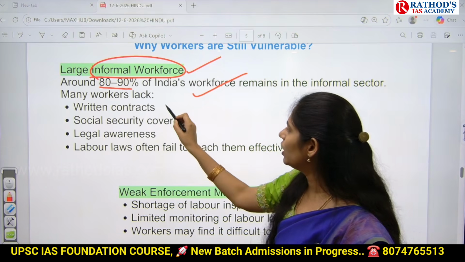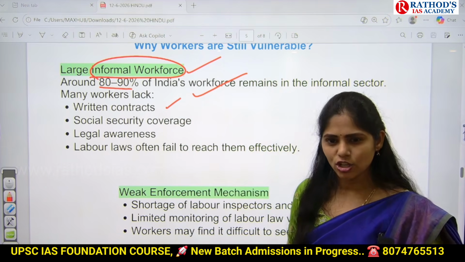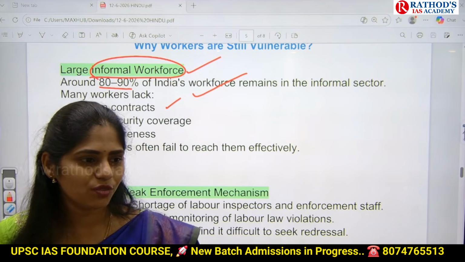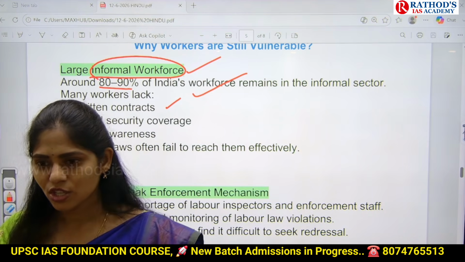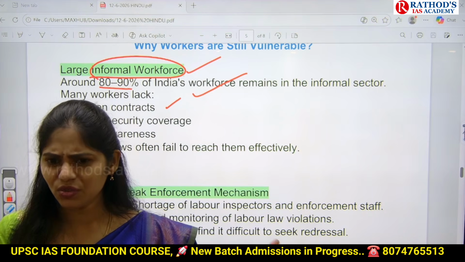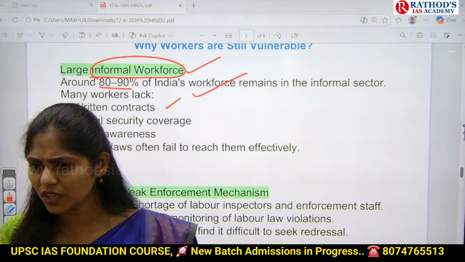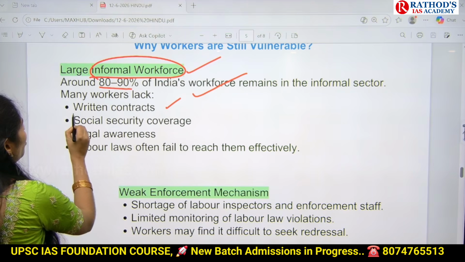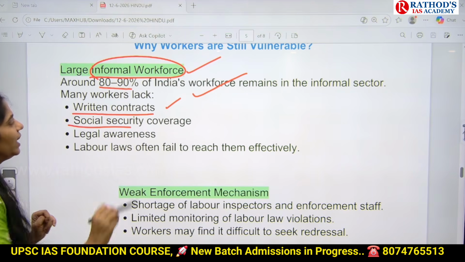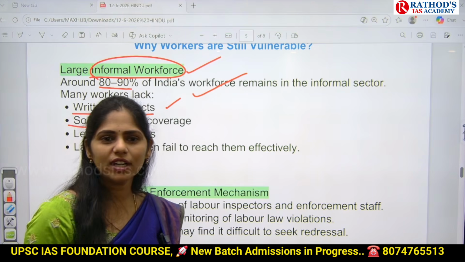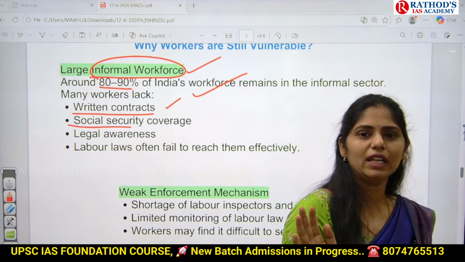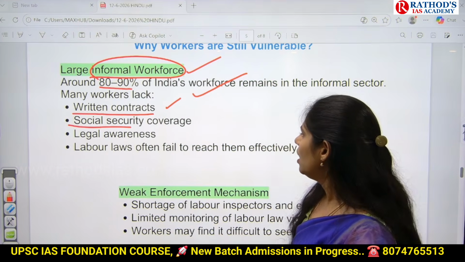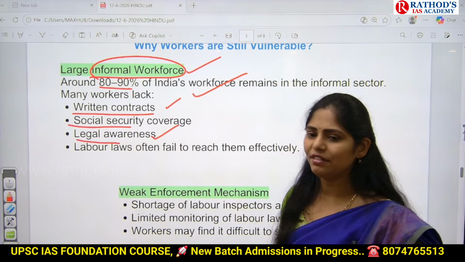So the informal sector will not have any written contracts. If you're working in any IT company, they will ask you to work for a minimum of 2 years. You have to write a bond. But if you're working as a labor in any industry, will they sign this kind of bonds, like 2 years work, 3 years work? That is called informal. There will be no written contracts, and they will not get any social security. Like they will not get any paid leaves. They will not get any maternal benefits. After you retire, will you get pension? No.